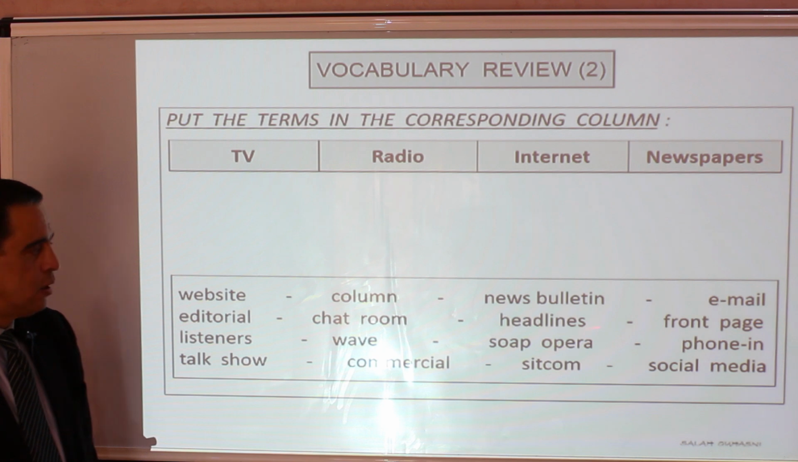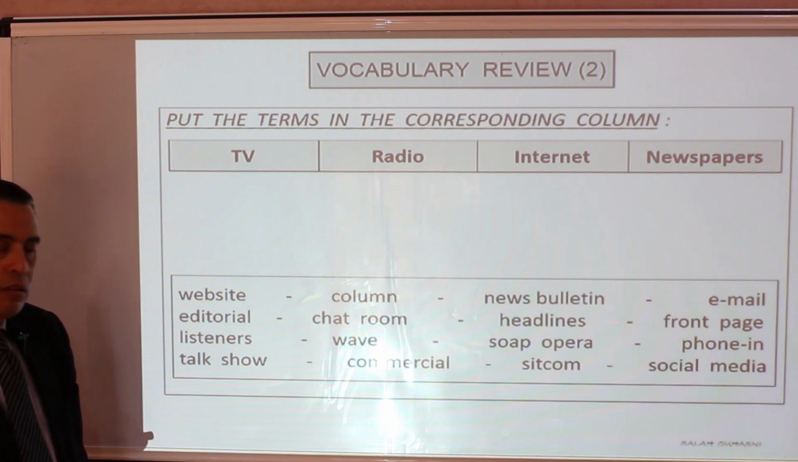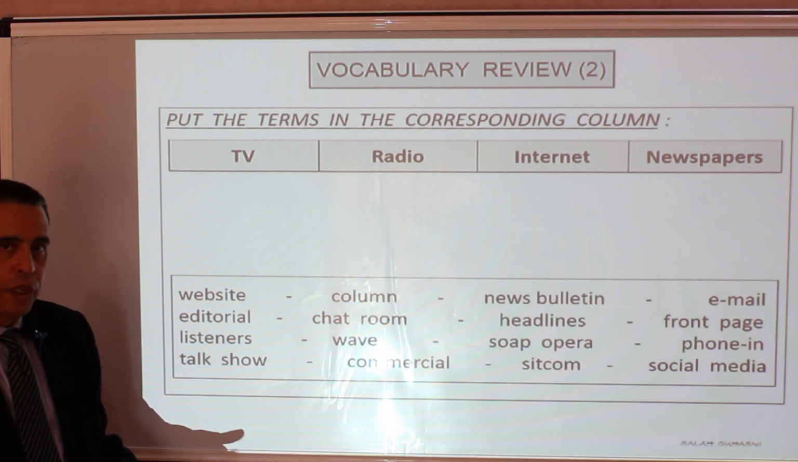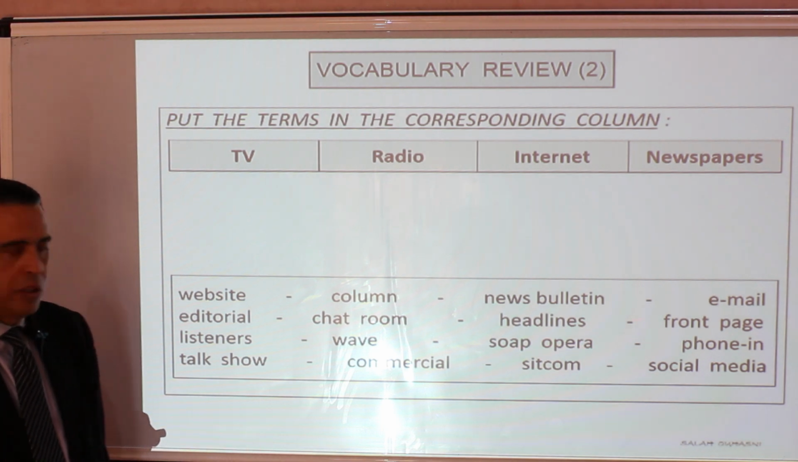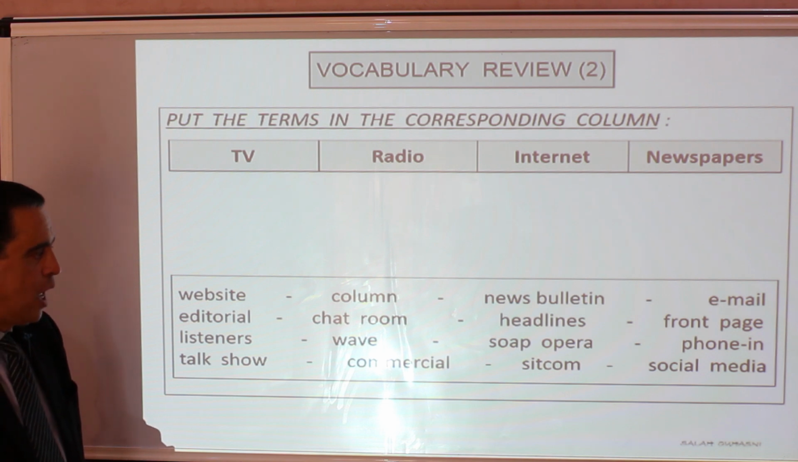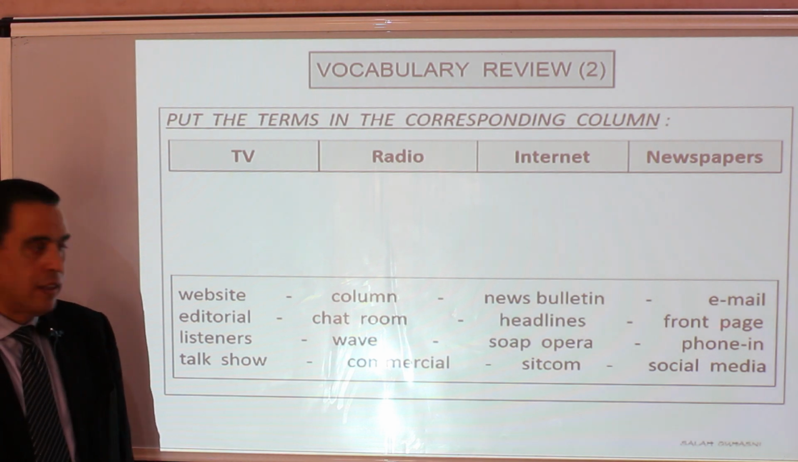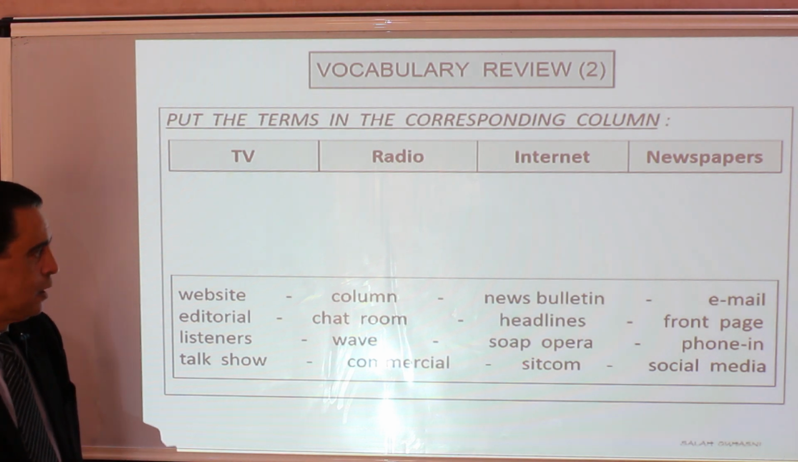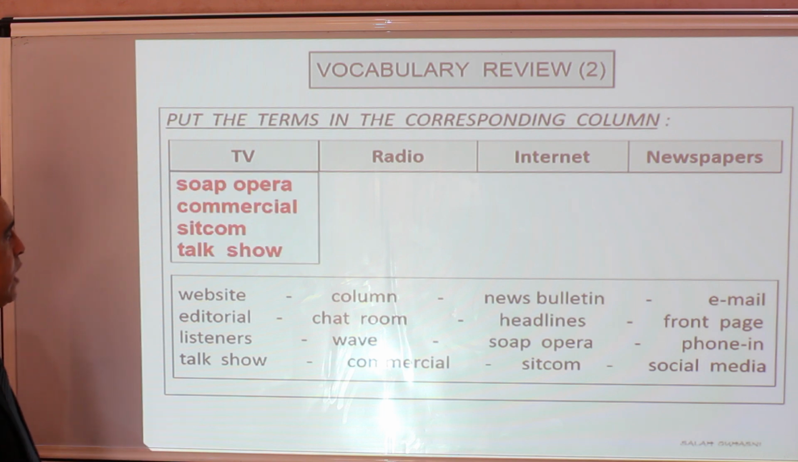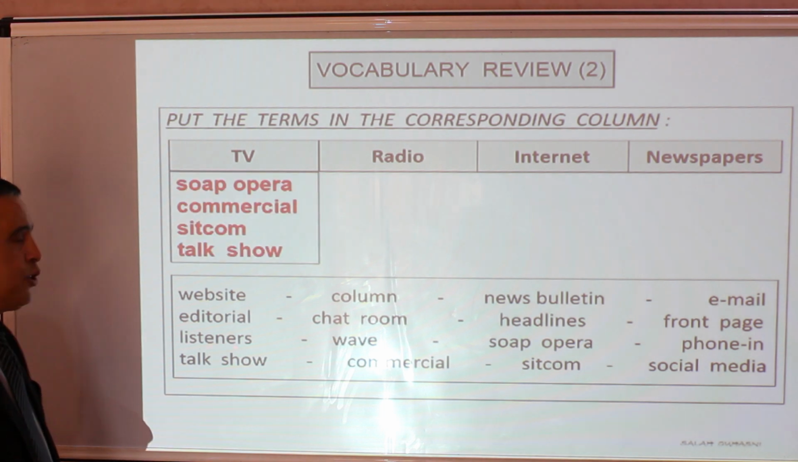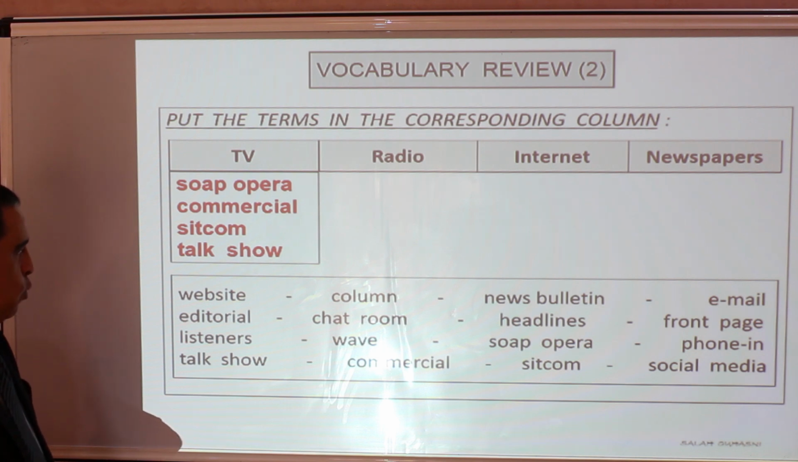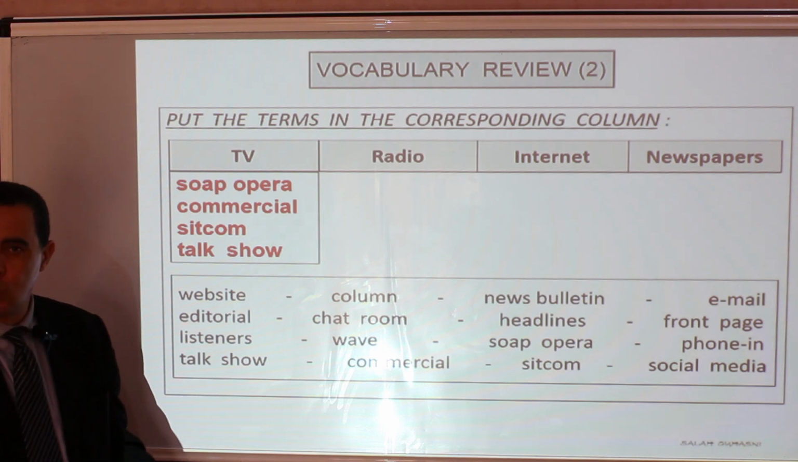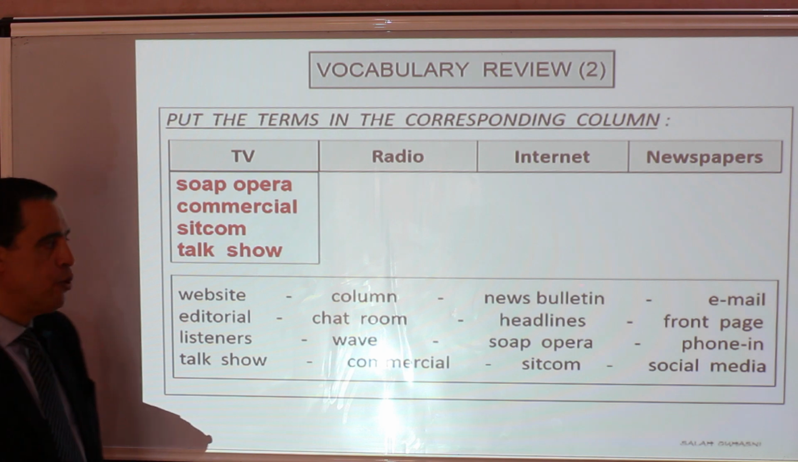Soap opera, a series or serials dealing with a special group of people, you know, doing their jobs. So soap opera about detectives, about doctors, etc. A sitcom, a serial, a comic serial. That's all. Radio, you can talk about listeners, the audience of the radio, listeners. Wave, long wave, short wave, etc. News bulletin or